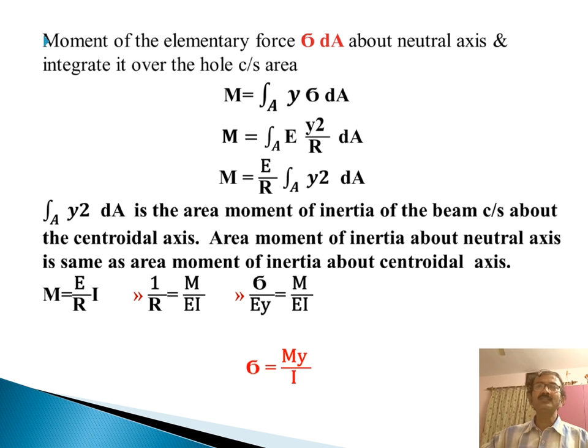This y square dA is the area moment of inertia of the beam cross section about the centroidal axis, that is, the second moment of area or moment of inertia. It is denoted by the symbol I. So M equals E by r into I, so 1 by r equals M by EI. Finally we get sigma equals My by I.